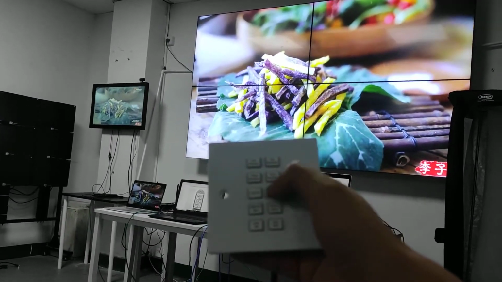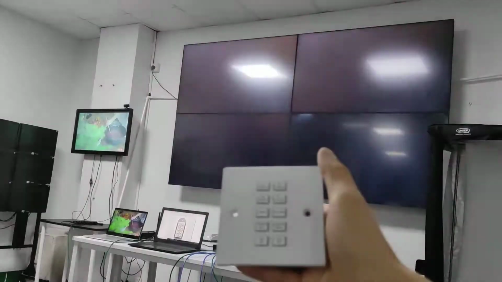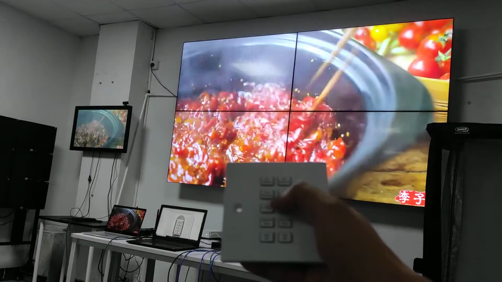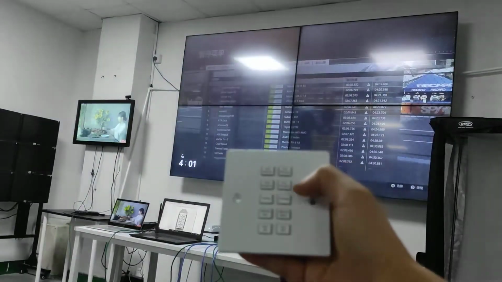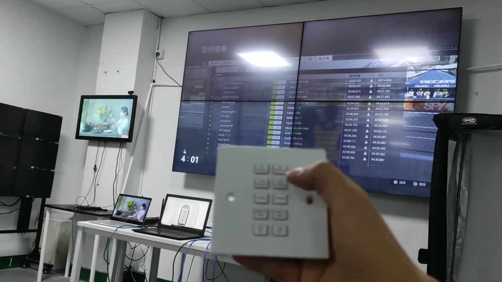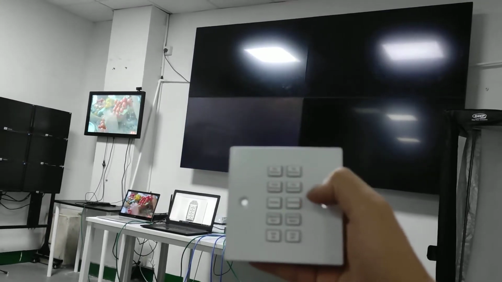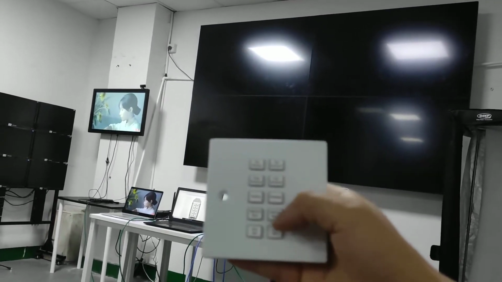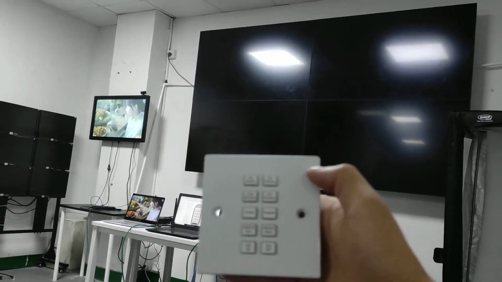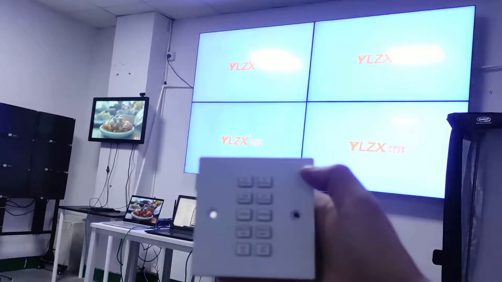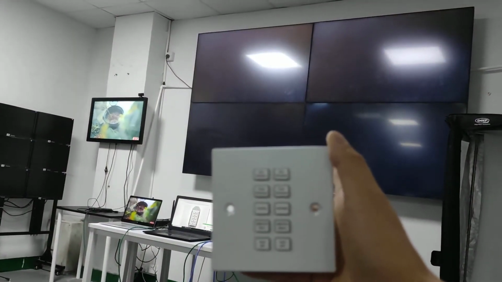And now we're going to use these three buttons to control the matrix switcher only. So you can see it's still a video wall, another video wall, another video wall, and this one is going to turn off the 2x2 displays. When you have it turned off, this button is to turn it back on. And record one of the sources to the screen.